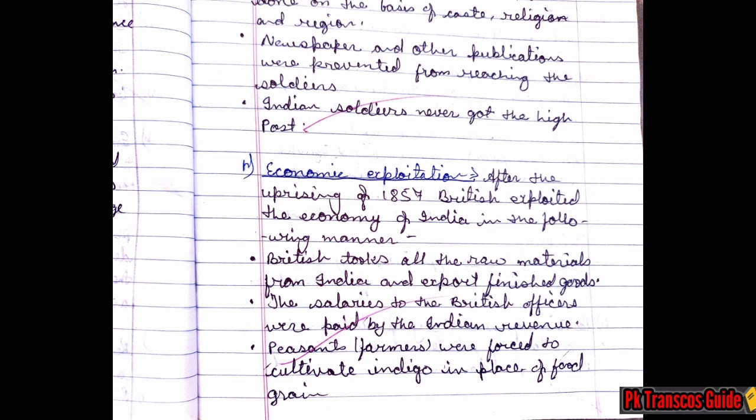So the last topic we have is economic exploitation. After the uprising of 1857, the British exploited the economy of India in the following manner. The British took all the raw material from India and exported finished goods. Next, salaries of the British officers were paid by Indian revenue. Peasant farmers were forced to cultivate indigo in place of food grain.